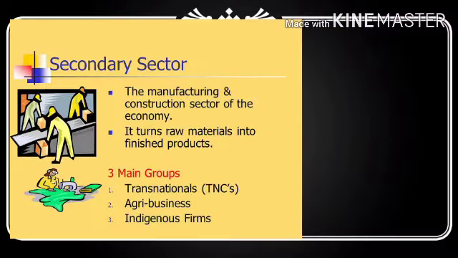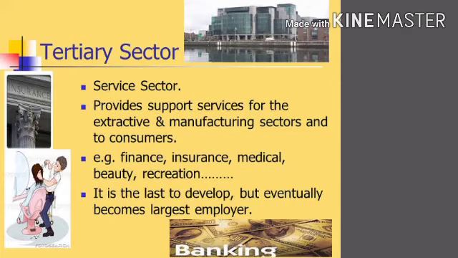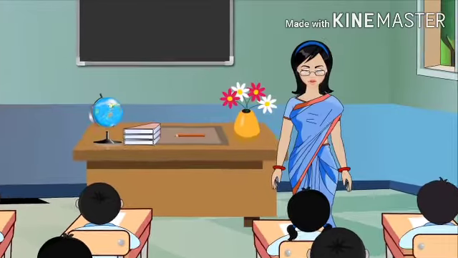Now we'll look at the secondary sector. Secondary production is the stage at which the raw materials you've gotten from the primary stage are processed and transformed into finished products. This will usually take place in a manufacturing industry or a processing plant. So you have cassava to gari. Now the tertiary sector, or tertiary production, is the stage at which the finished goods are supplied to the customers or the consumers. So I am teaching now, I am in the tertiary sector, that's tertiary production.